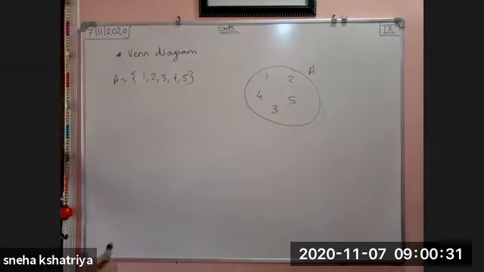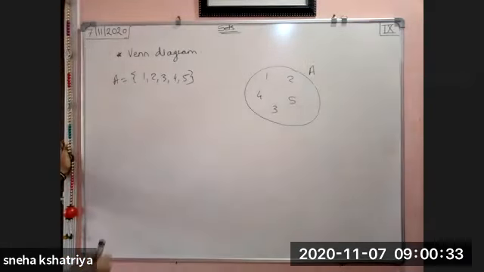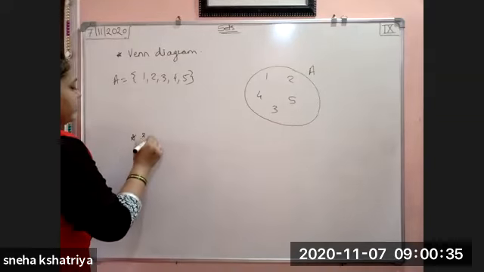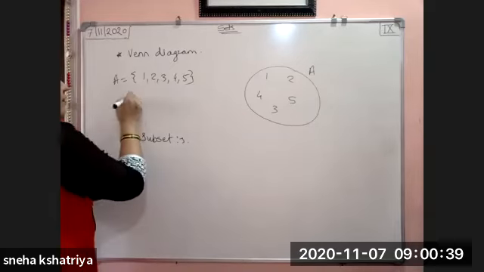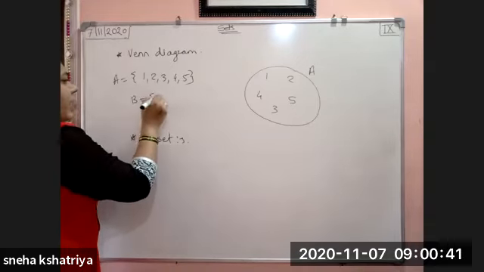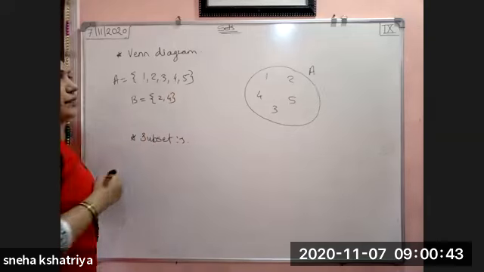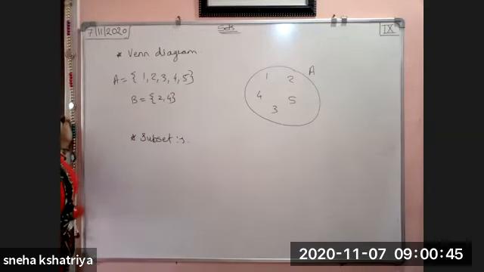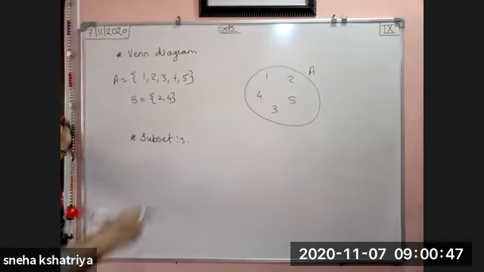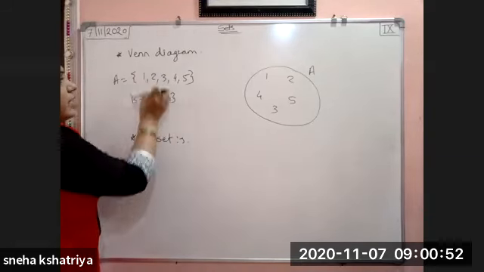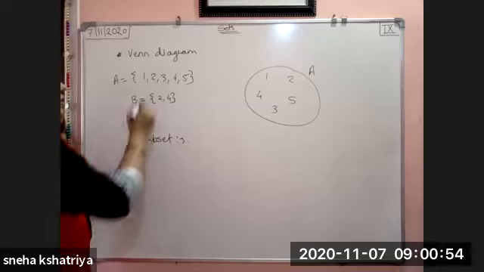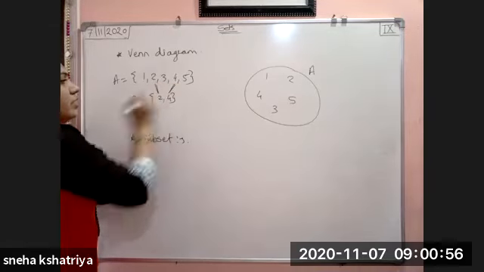Okay. So in the Venn diagram we have seen one more point, that is subset. So what is a subset? If I take B equal to 2 and 4, this 2 and 4 completely lie in A. See here, here is 2, here is 4.